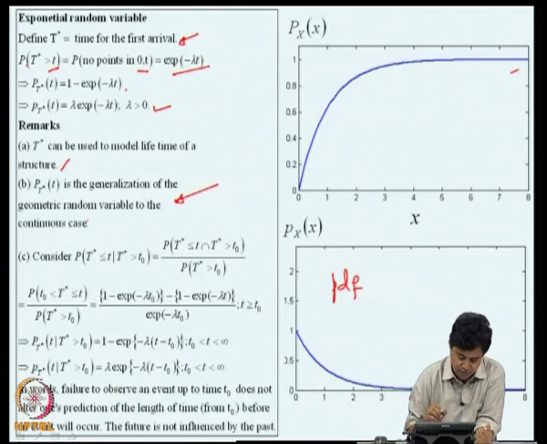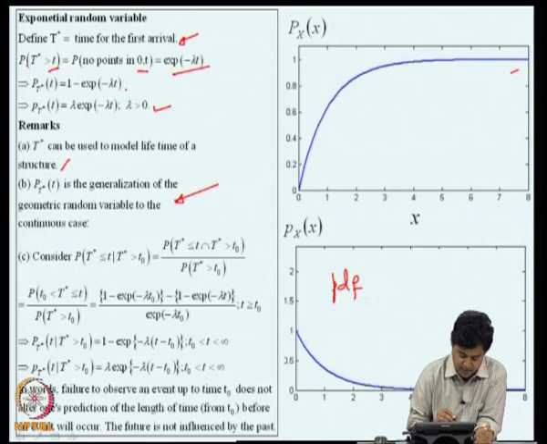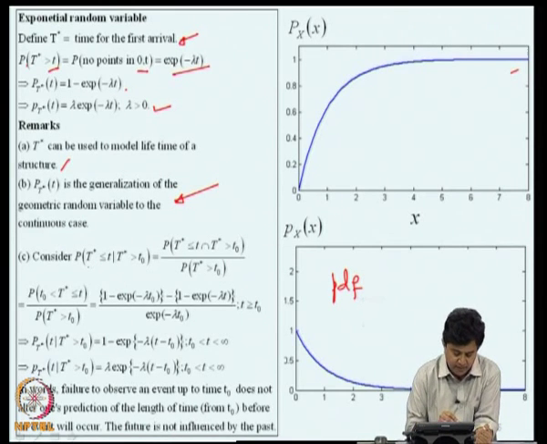This exponential distribution has an interesting property that can be clarified here by considering the probability of T star less than or equal to T, conditioned on the fact that up to T naught there was no event. Okay. So, by the definition of conditional probability, it is T star less than or equal to T intersection T star greater than or equal to T naught, divided by the probability of T greater than T naught.